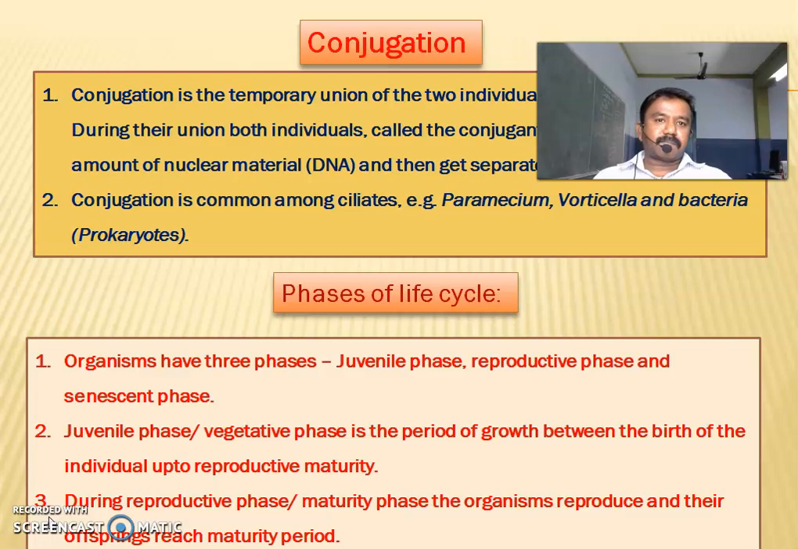Example, in silkworm, first egg stage, then larval stage. Larval stage also has several stages. Next pupa stage. Next one adult stage. These are the stages of the life cycle.